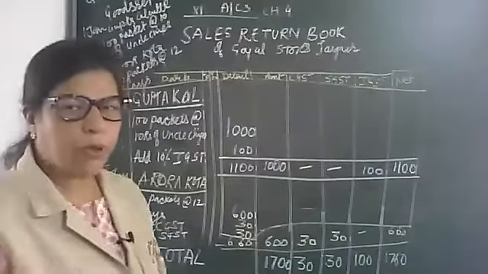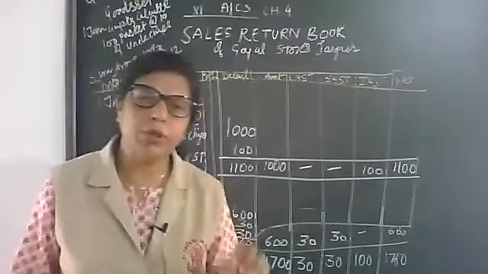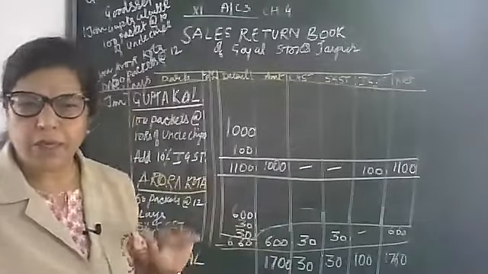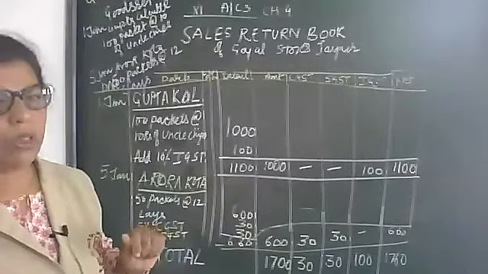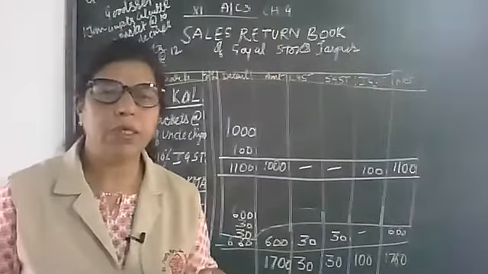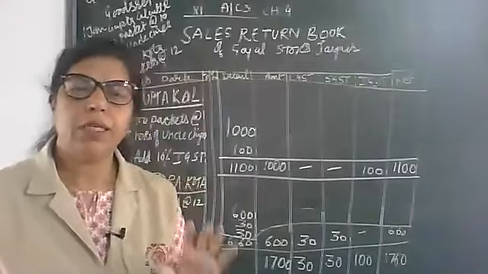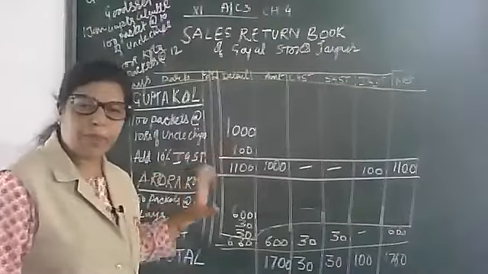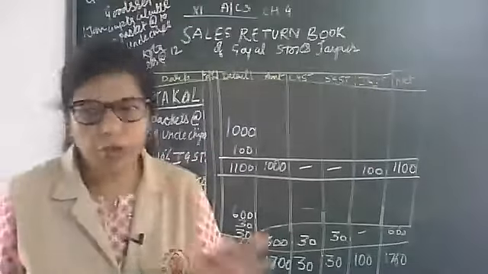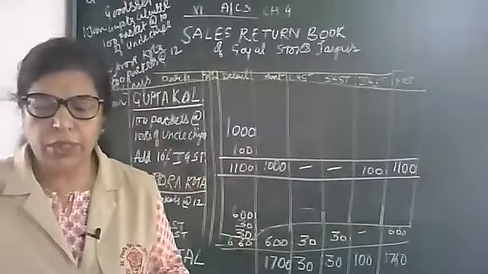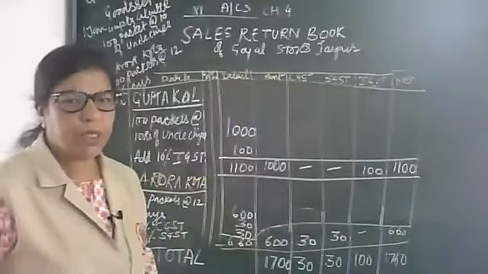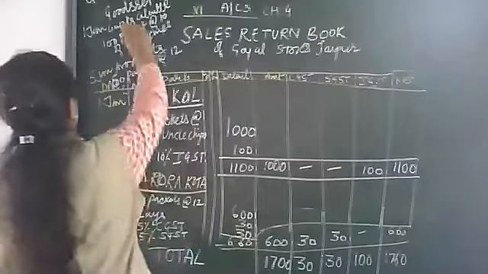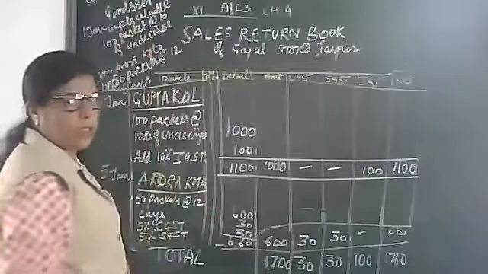Yes, look at the board. The sales return book is prepared the same way as the other subsidiary books, other special books, other day books. If there is trade discount, we should subtract it. If there is no trade discount, then there is no need to subtract it. Now, once again, I am going to explain GST 5%.